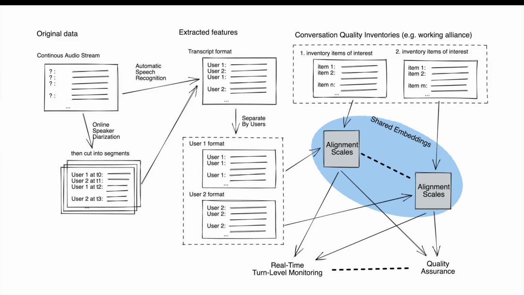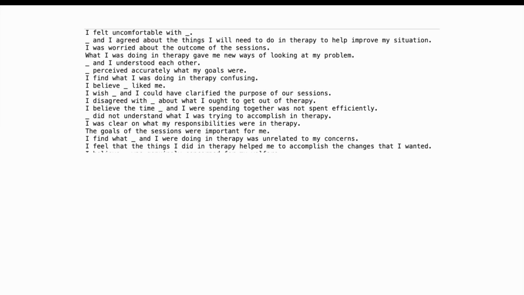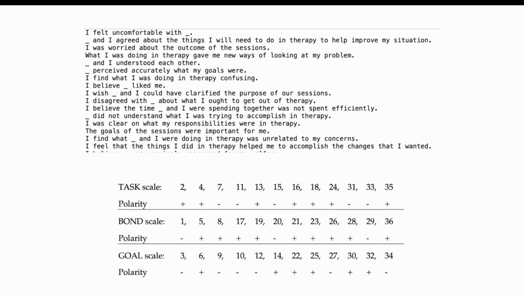That gives us the quality of alignment in different scoring scales. Shown here are some examples of the inventory items. In this case, we are using the Working Alliance Inventory. You can see those are statements. According to different statements, there is also a key table which gives us its polarity. For instance, in the task scale, question 2 is a plus, meaning that it is positively correlated with the task. If it is a minus, it means it is anti-correlated.